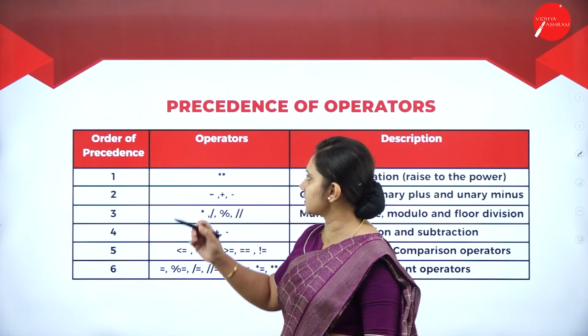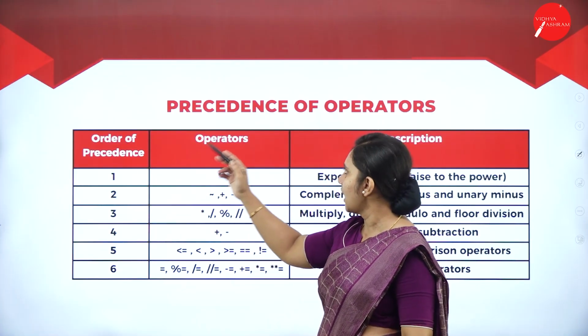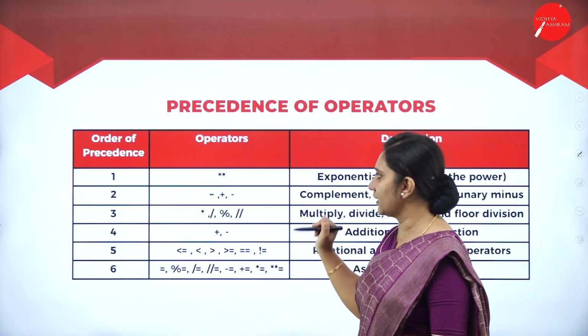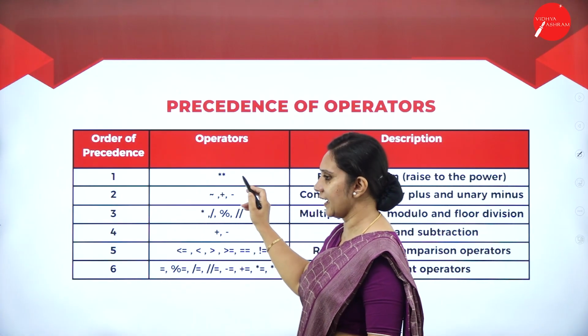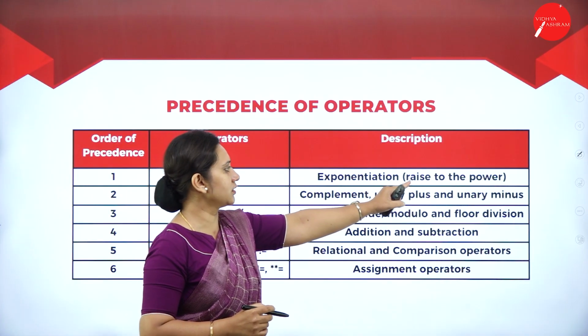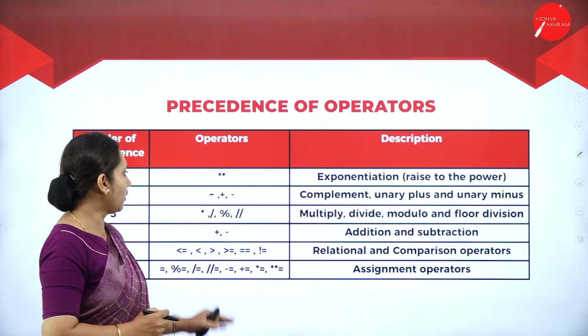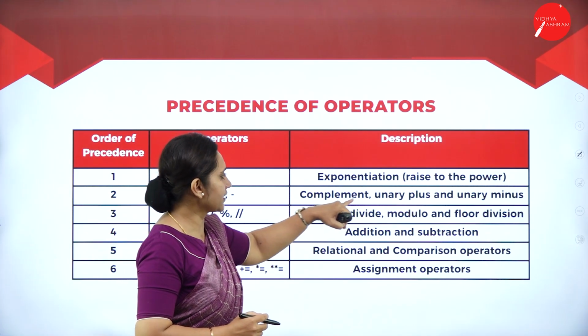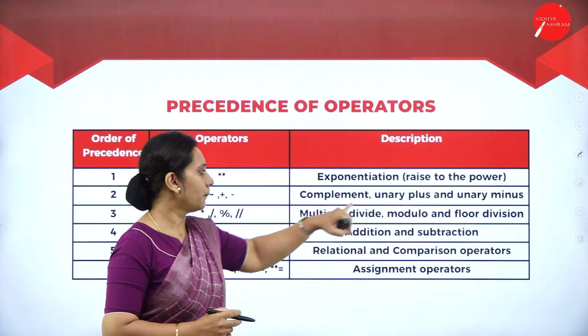Here you're seeing the order of precedence and the operators and the description. One by one, let us see. Here you are seeing the exponential form, that is the exponential rise to the power. Here you can see the combination of all the operators. You can see unary plus unary minus.